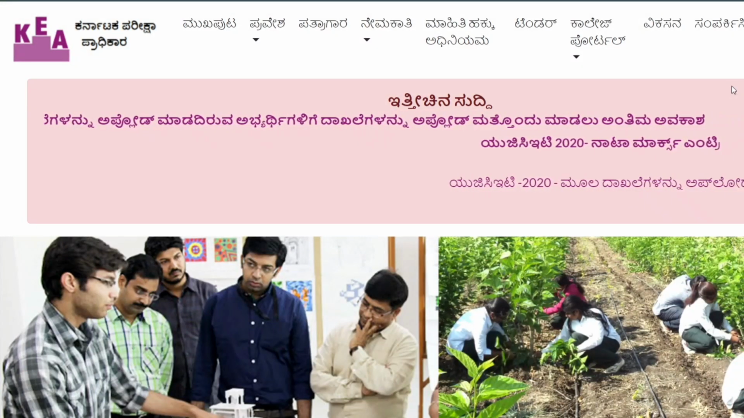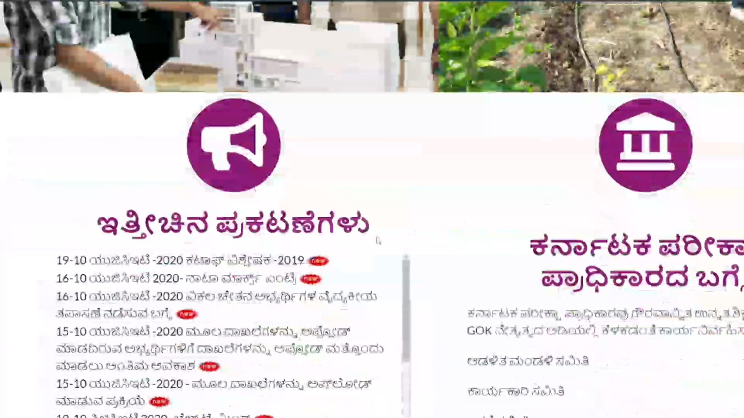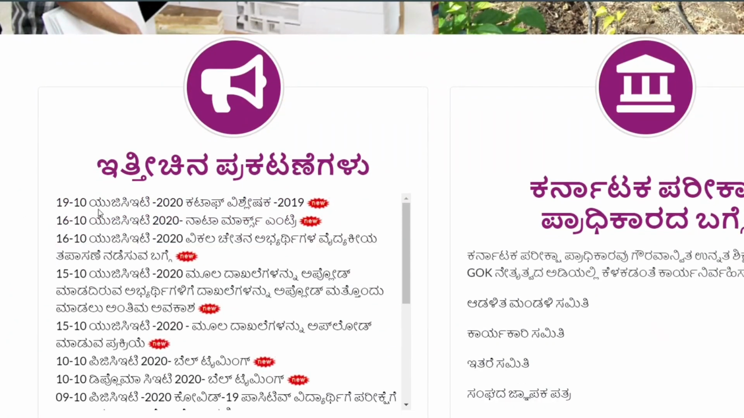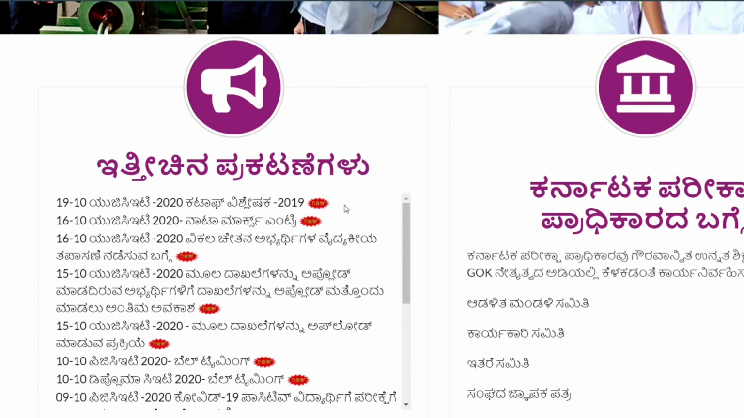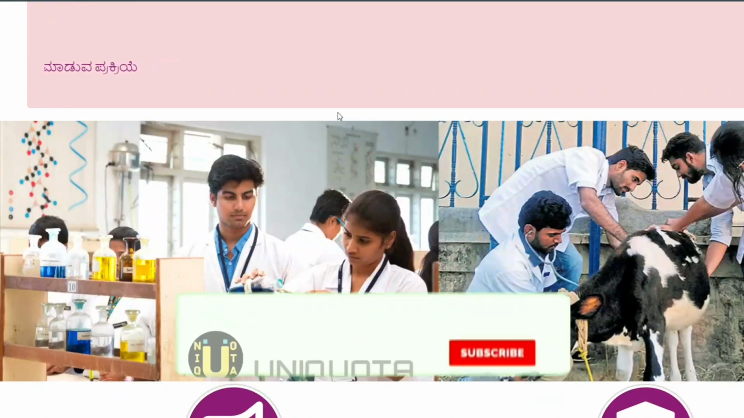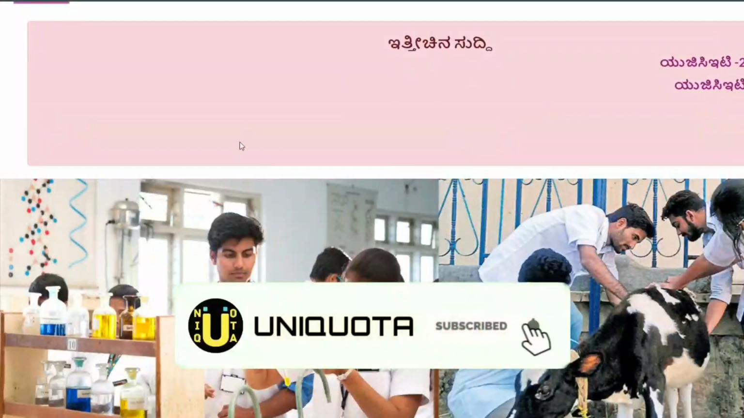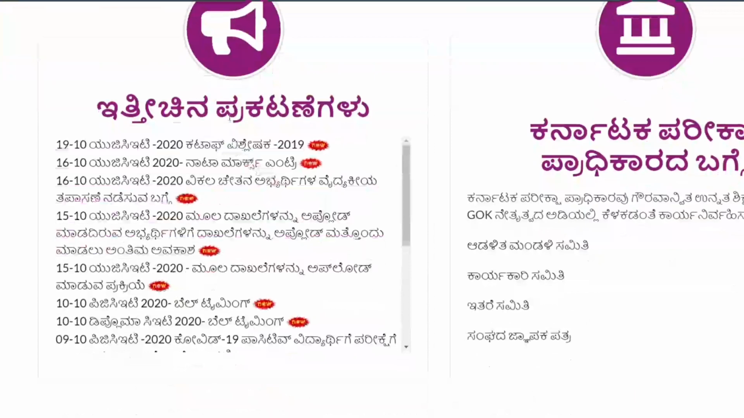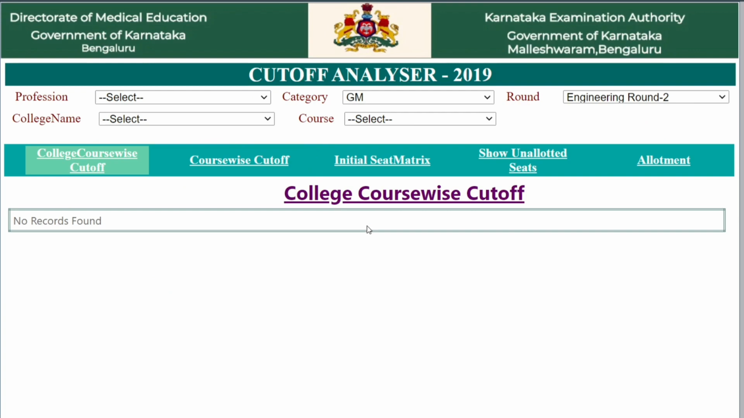Today I have come up with another notification from KEA regarding the UGCET cutoff analyzer. If you want to see which college your rank may lead to, you can go to the website kar.nic.in. Head on to latest notifications, in Kannada ಇತ್ತೀಚಿನ ಪ್ರಕಟಣೆಗಳು. It was released on 19th October, UGCET 2020 cutoff analyzer. Click on that link and you'll be redirected to a cutoff analyzer web page.